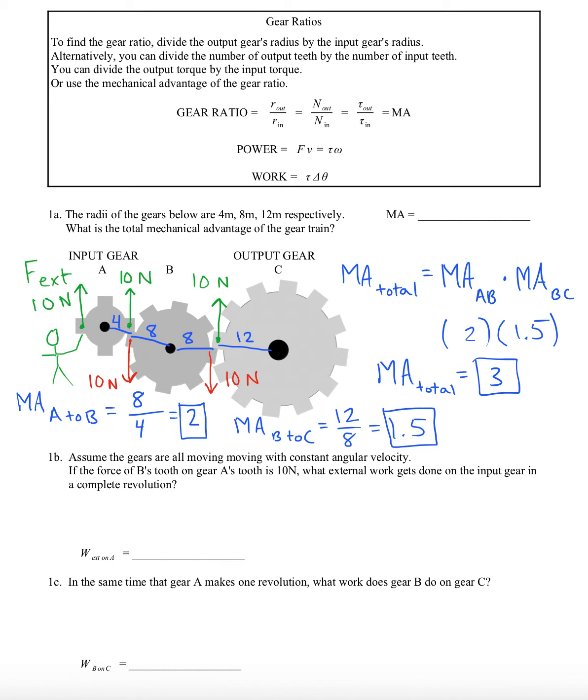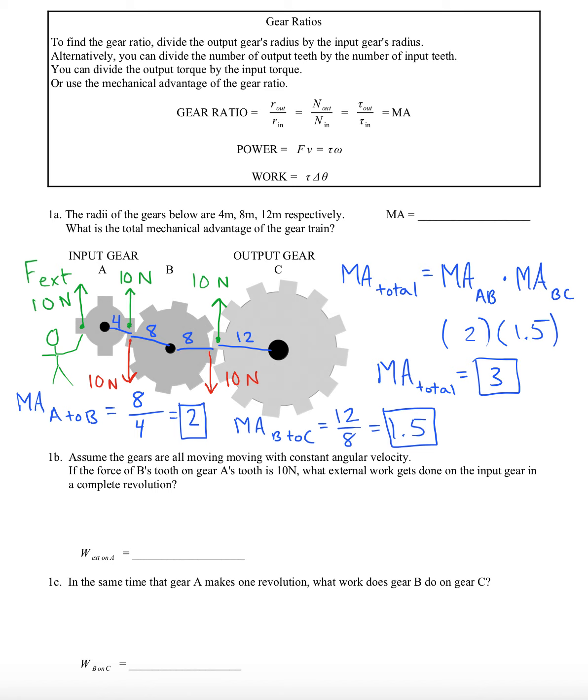So this one says, what external work gets done by the man here on the input gear? So we had looked in a past video at linear forces and how they can create work if there's a displacement of the object. Here, our gears aren't really going anywhere as a whole.